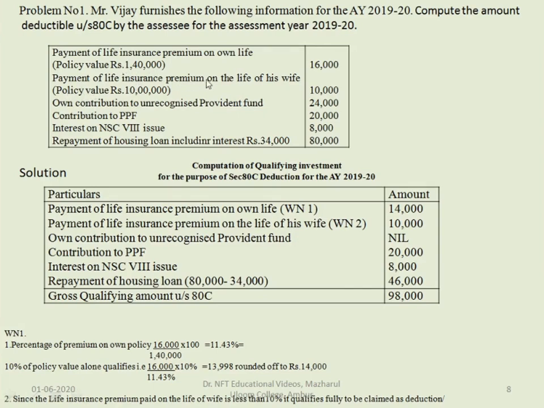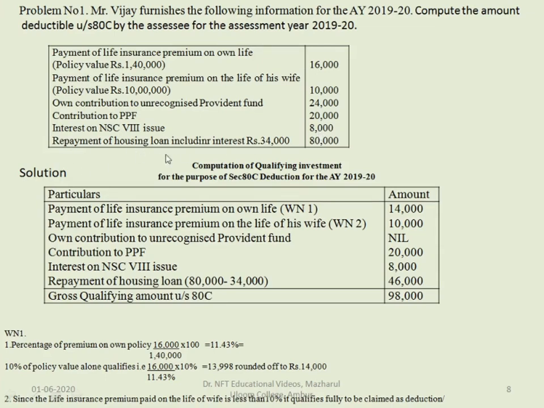Payment of life insurance premium on the life of his wife is 10,000. The policy value is rupees 10 lakhs. Own contribution to unrecognized provident fund is 24,000. Contribution to public provident fund is 20,000. Interest on national savings certificate 8 is 8,000.